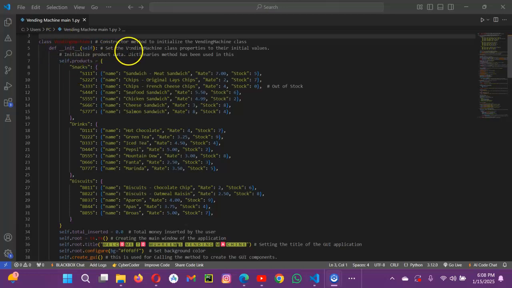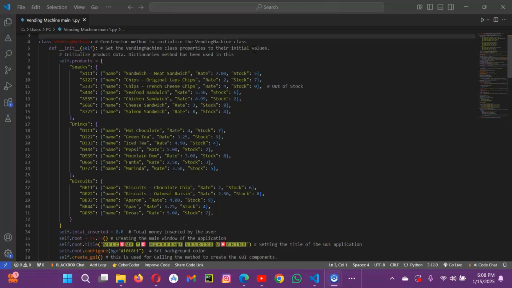This one sets the vending machine class properties to their initial values. This is the constructor method initializing the class attributes and GUI components.